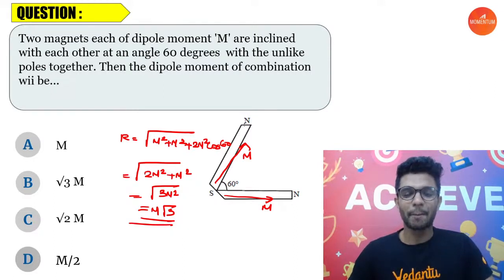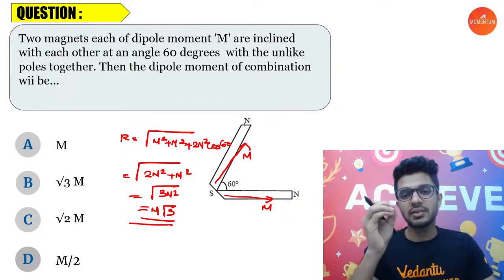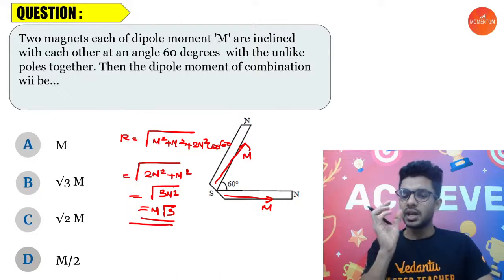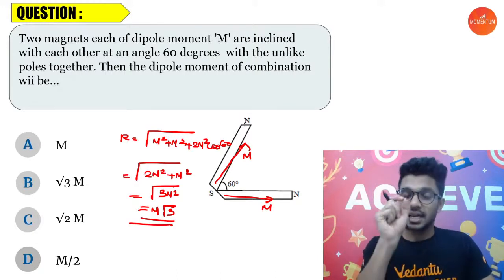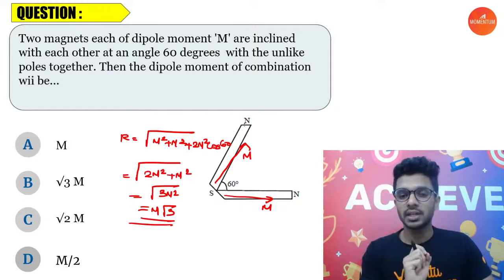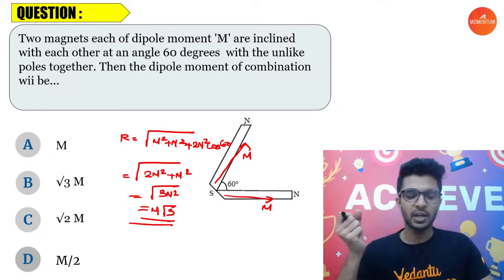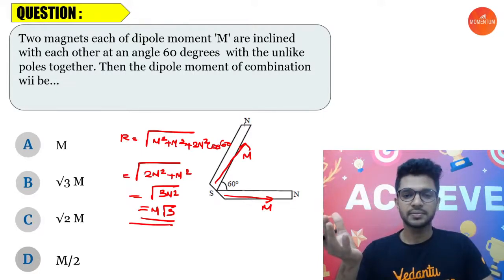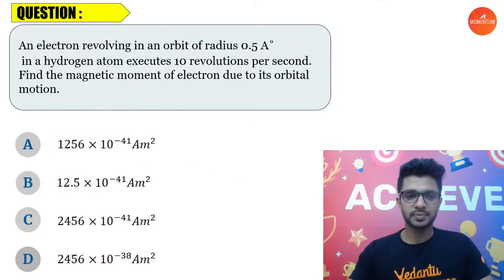Simple, yes or no? Wasn't it simple? Because of all the questions we have discussed till now, I think this is the simplest one. If you know that a magnetic dipole moment is a vector, directed from south to north, then simply by applying the concept of vectors, the answer will be in your hand. So if you have any doubts, you can ask me now, or else let us jump to the next part. Okay, I think no doubts are there from anyone, so it's time we move.